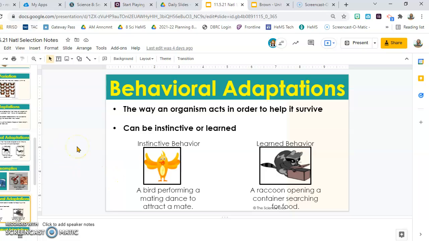Behavioral adaptations are a way they act to help it survive. This can be instinctive or learned. Instinctive would be a bird performing a mating dance to attract a mate, but a learned behavior is a raccoon opening a container searching for food. Raccoons did not typically know how to open the garbage can and go looking. They had to learn that.